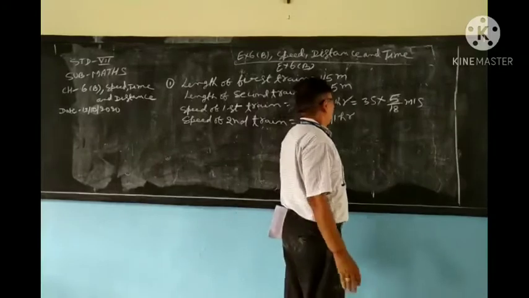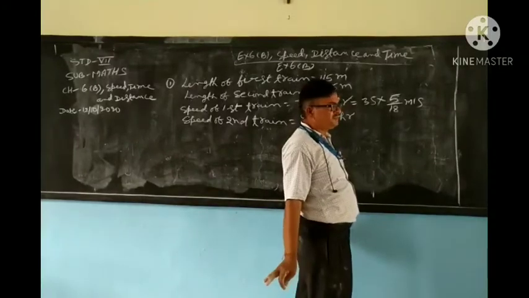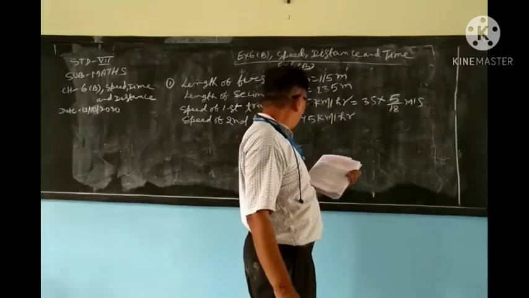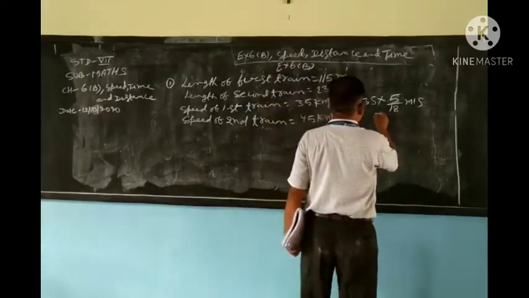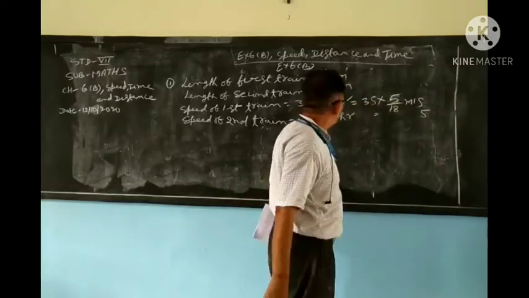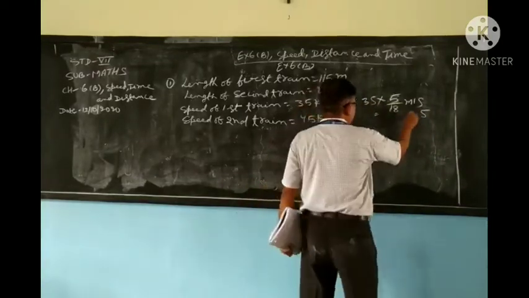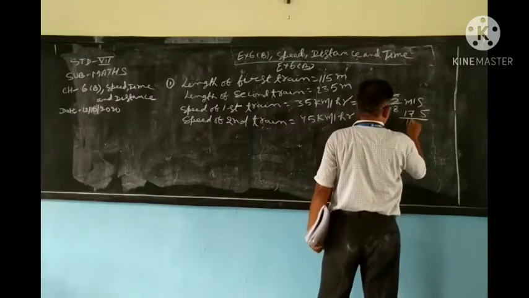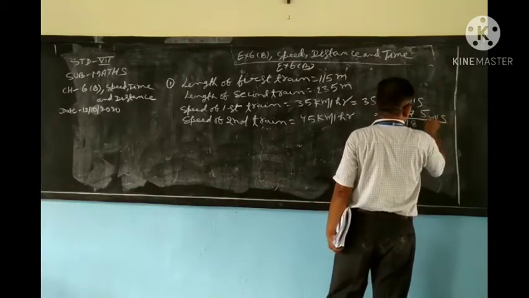Now, is it visible? I don't think so. It is not visible. So now what will you write? 5 into 5, 25, carry 2, 5, 175 by 18 meter per second.